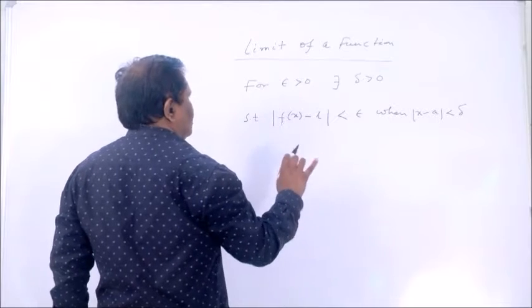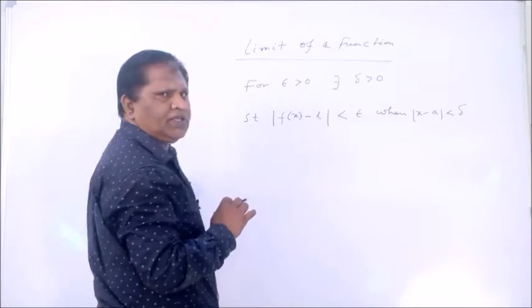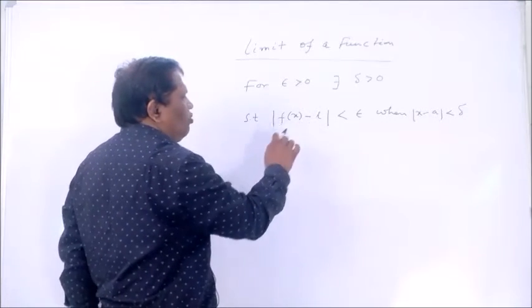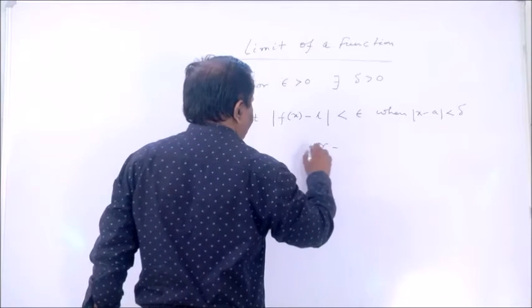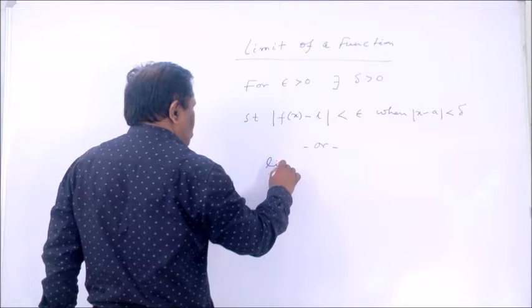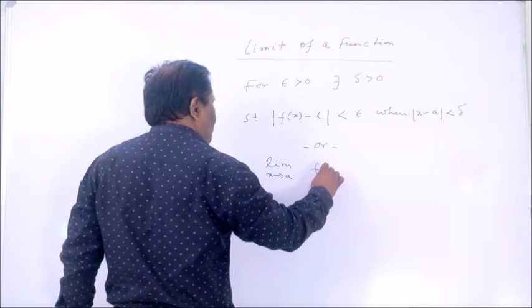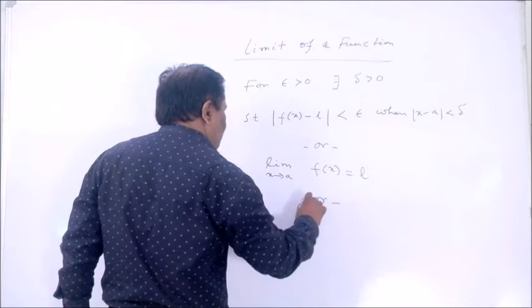That is also written as limit x tends to a, f of x equals L.